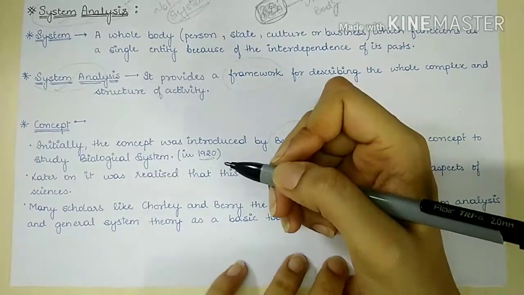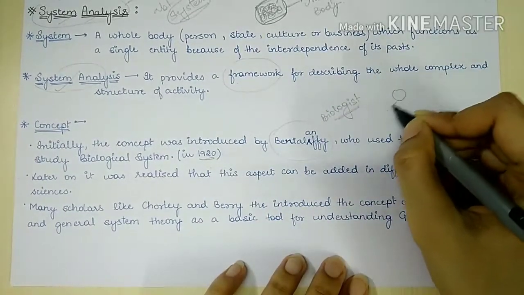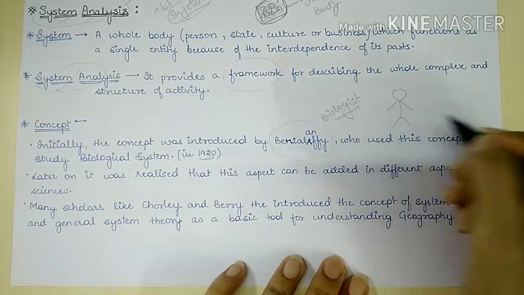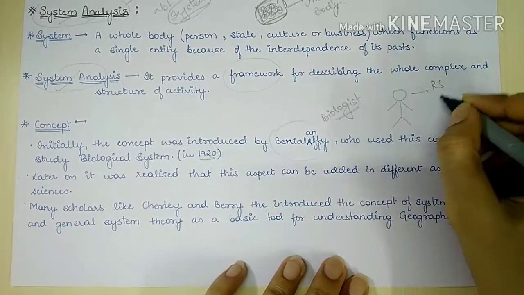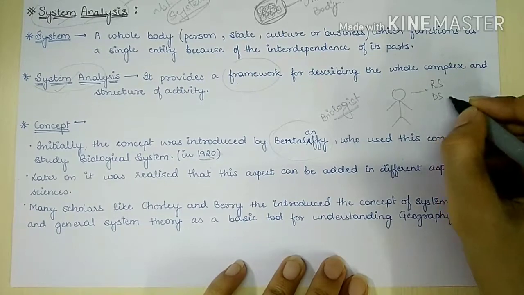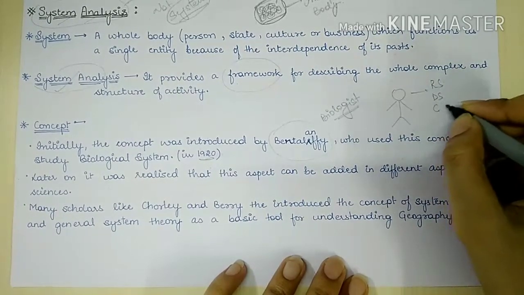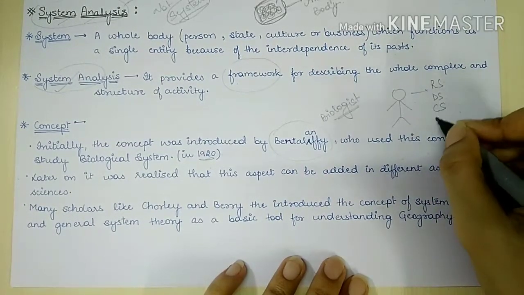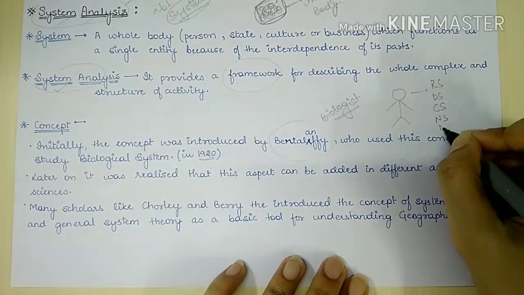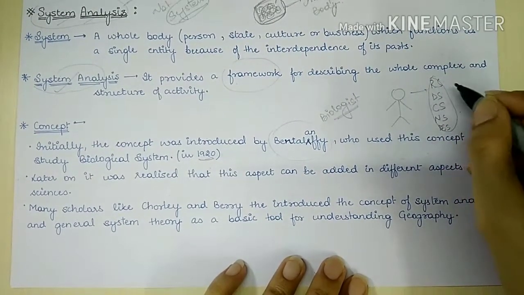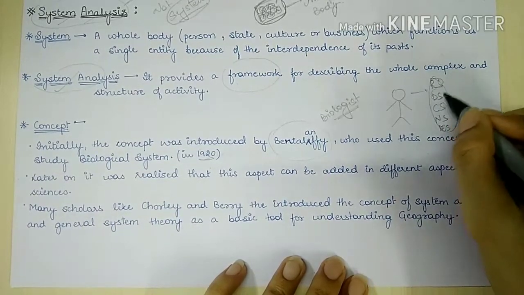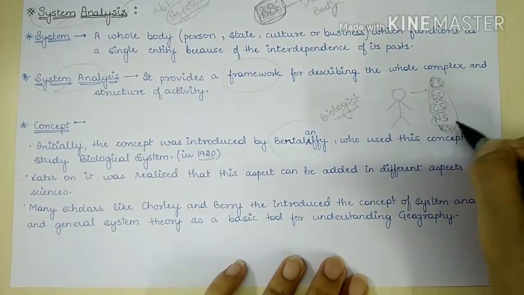See, we have a human being. In a human being we have the respiratory system, the digestive system, the circulatory system, the neural system, the excretory system. All these things are nothing when they are independent.